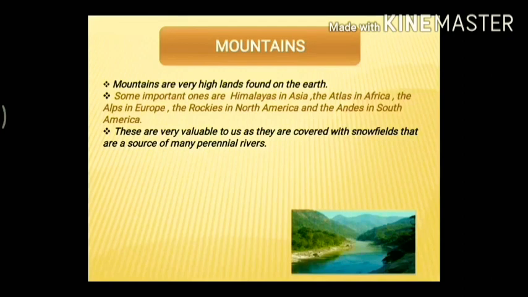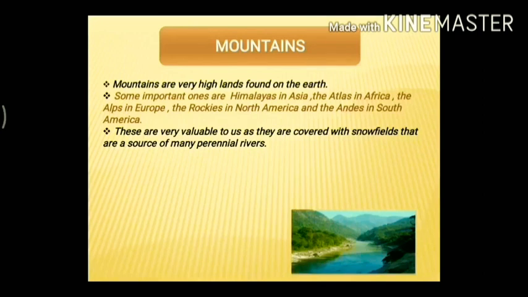Perennial rivers are the rivers that have water throughout the year. So where do they get this water? They get this water from these snowy mountains. When the snow starts melting, these perennial rivers get their water, and they also make the plains fertile as they bring alluvial soil with them.